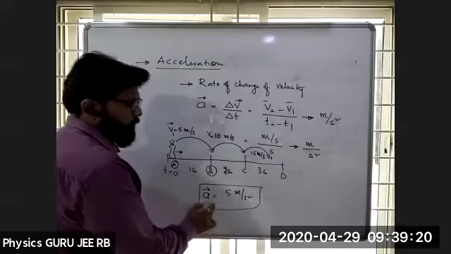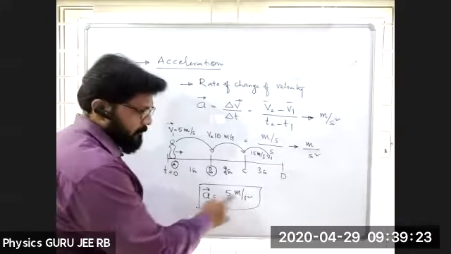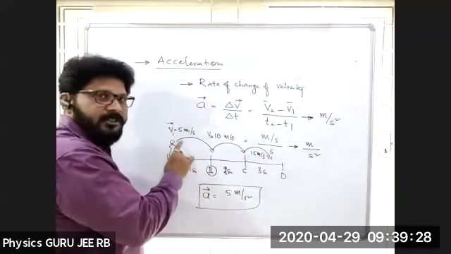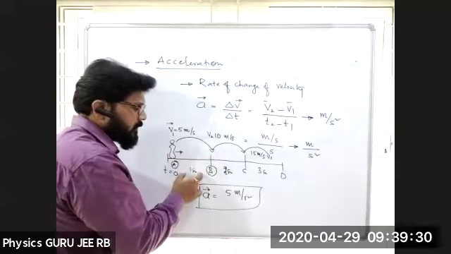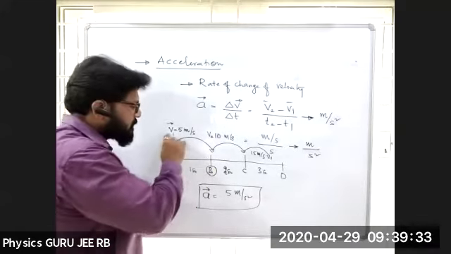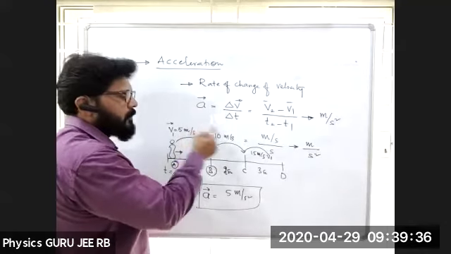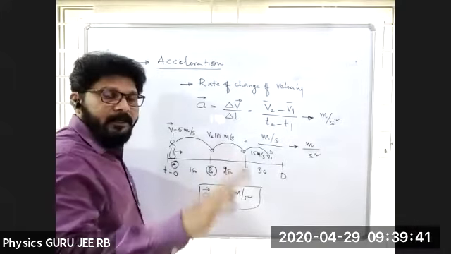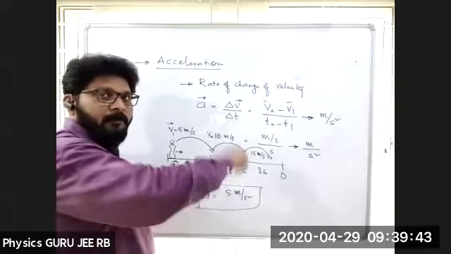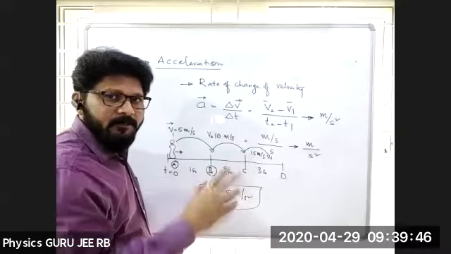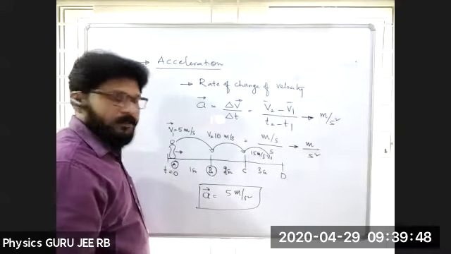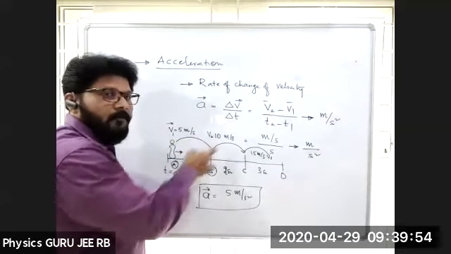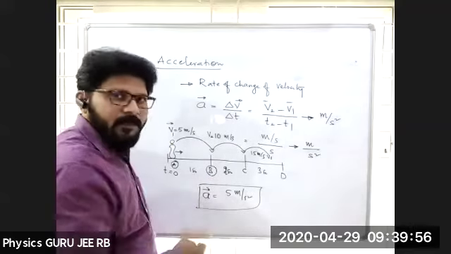What is the meaning of 5 meter per second square? That means the body's velocity is changing by 5 meter per second every second. Here V1 is becoming 5 meters to 10 meter per second and 10 meters to 15 meter per second. Or it may decrease also. After 10, it may become 5 also. That may be deceleration, and one may be acceleration. That means in every 1 second there should be a change of velocity of 5 meter per second square.